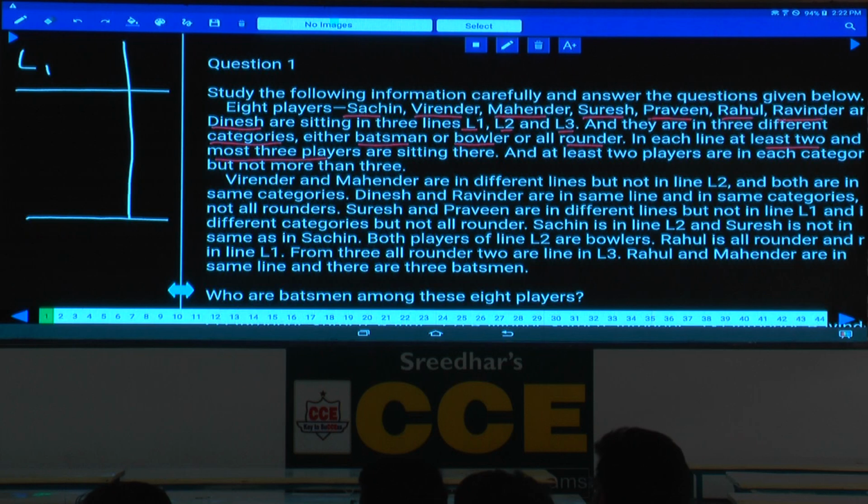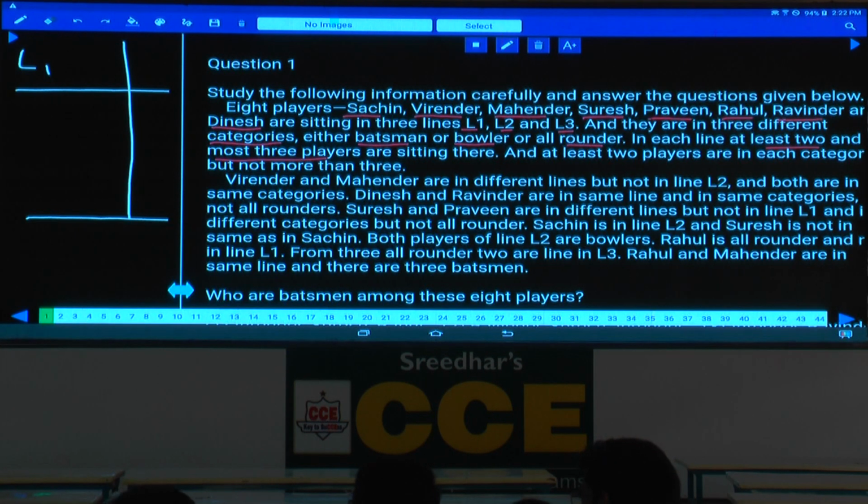Now which one should be identified first? If we know that in L1, line 1, there are 3 persons, can we determine the remaining 2 or not? If line 1 has 3 persons, then what about the number of persons in line 2 and line 3? Can we determine? No. It could be 3 in line 1, 2 in line 2 and 3 in line 3, or 3 in line 2 and 2 in line 3. Hence, by knowing that one of the lines has 3 persons, we cannot determine the difference.